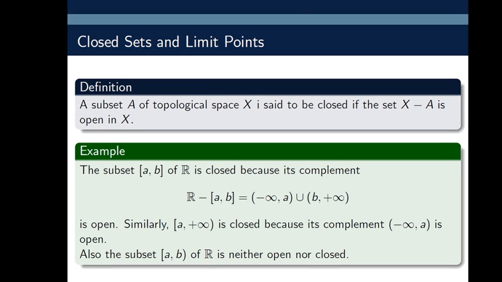That's why it is not closed. Also, this is a half open interval, so we cannot say this is open. So the half open interval of R is neither open nor closed. Remember, here the half open interval [A, plus infinity) is closed, but the half open interval [A, B) is not closed.